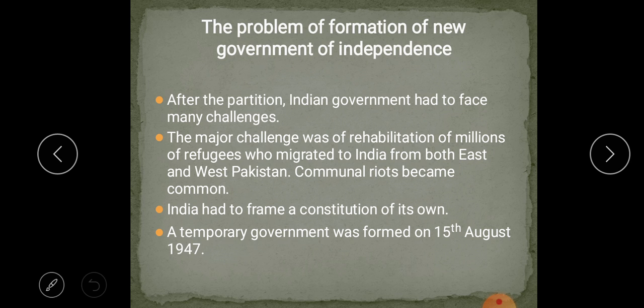The major challenge was rehabilitation of millions of refugees who migrated, that means who came back to India after the creation of Pakistan, from both East and West Pakistan. Now East Pakistan, which one? Bangladesh. West Pakistan is Pakistan. Communal riots became common. Now what happened?